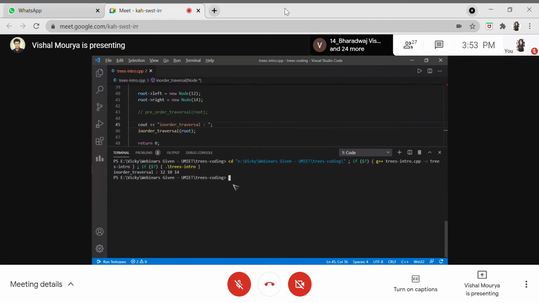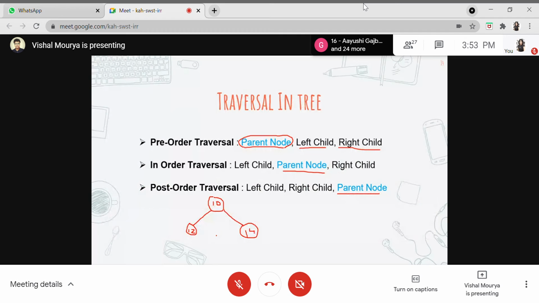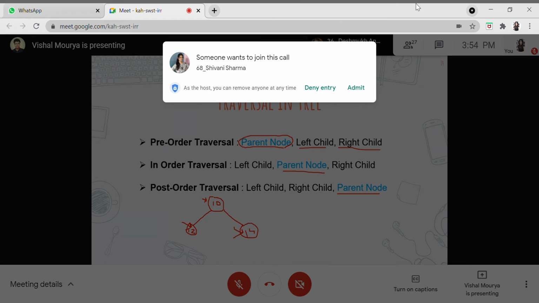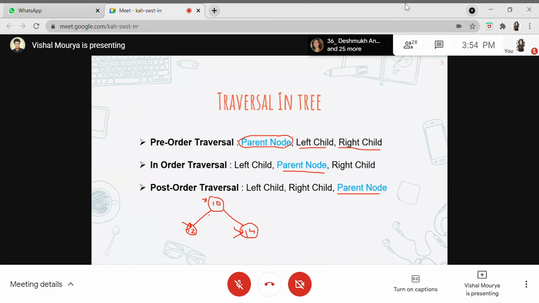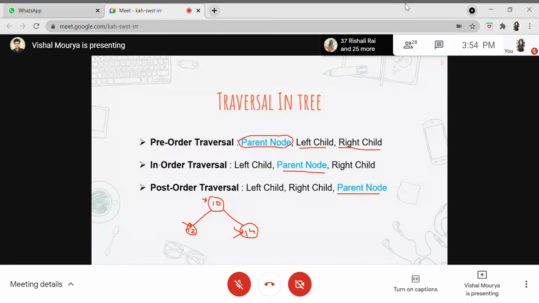So let us verify. This was the tree which we have just built using our code. In in-order traversal, we do left, parent, and right. So we go to the left child, which is 12. Then we go to the parent, which is 10, and then we go to the right child, which is 14. So 12, 10, and 14. This is what the in-order traversal of this tree will look like, and this is what we have got. This is as simple as that.